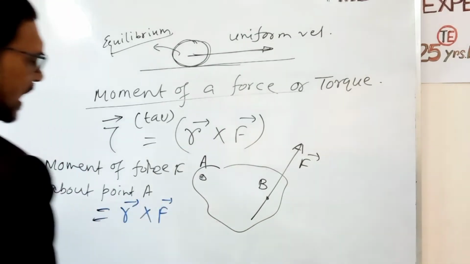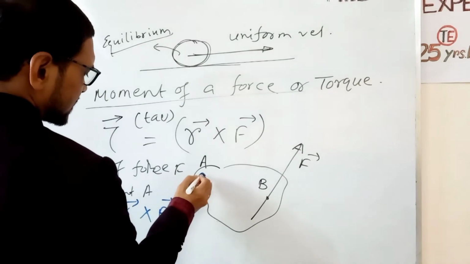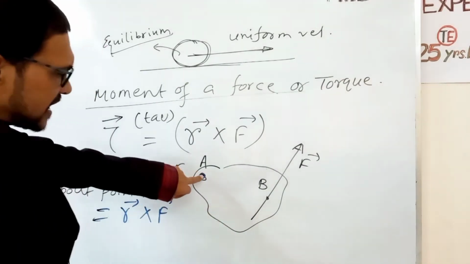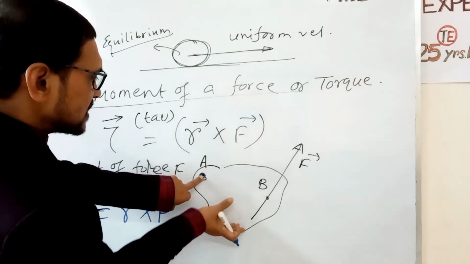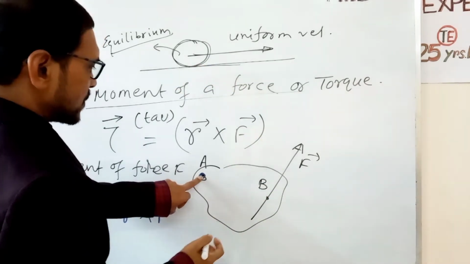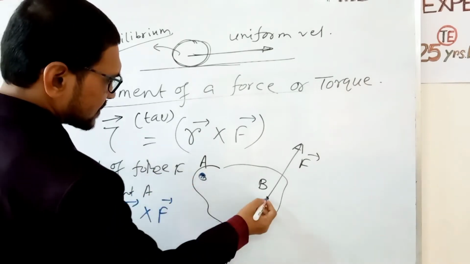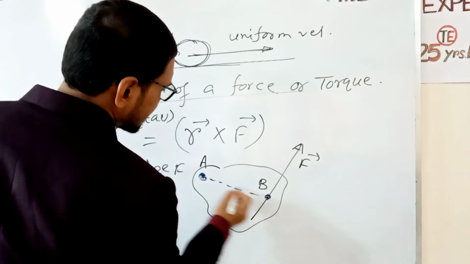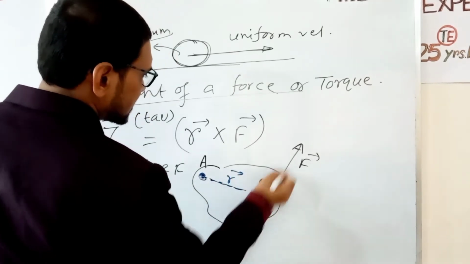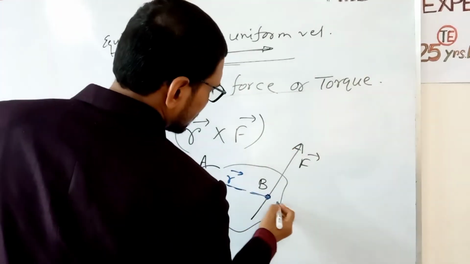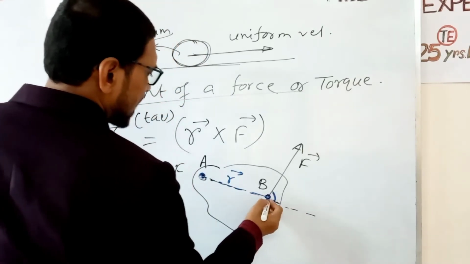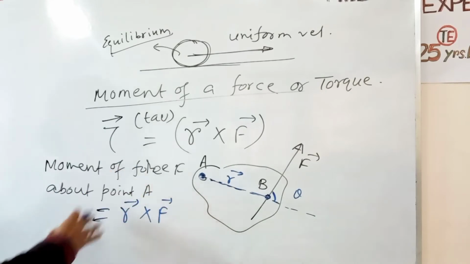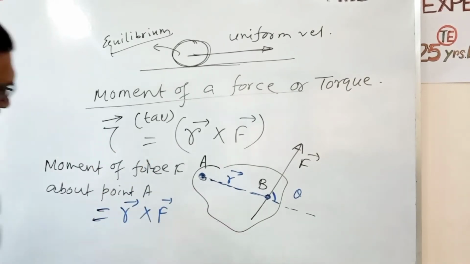So what is r? This is the fixed point, that is, the body can rotate about the point A. If the body is held by this, then the body can rotate in this way. Suppose the force acts at this point. This is r, the r vector, and this is the F vector. If the angle between the r vector and F vector is theta, then the moment of force is a vector quantity denoted by r cross F.